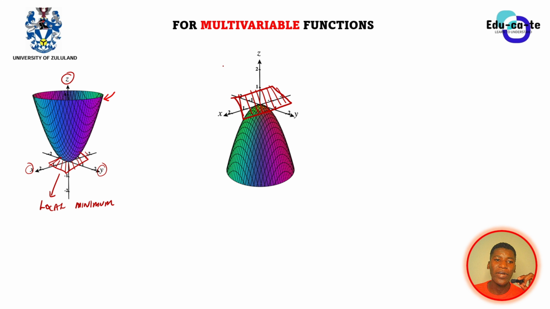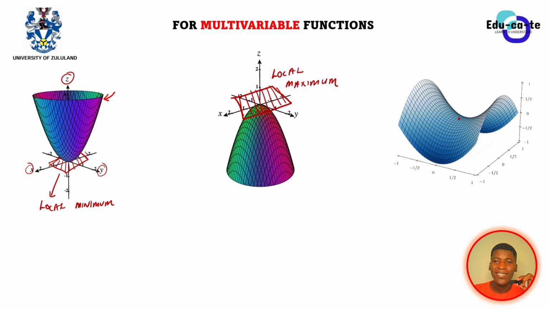So we say it's a what? It's a local maximum. So this is your local maximum in a multivariable function. So basically, minimum is the smallest, maximum is the highest. But we have this thing known as a saddle point of a multiple variable function.